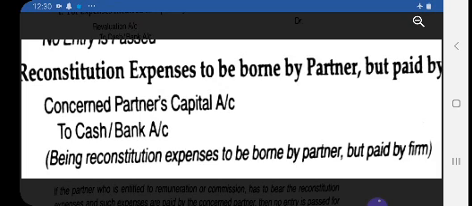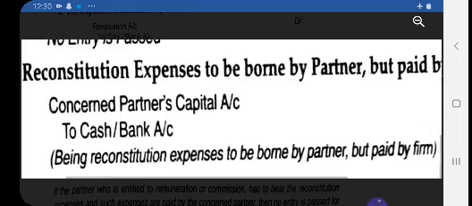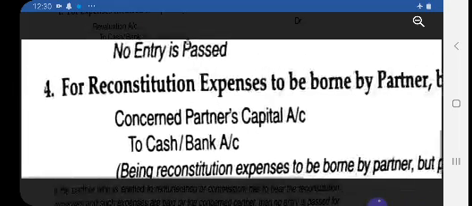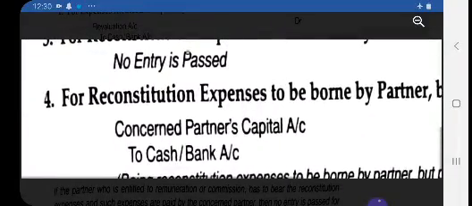So here the expenses on behalf of the partner are paid by the firm, so this will be charged to the partner, that is why the partner's account is debited and cash account is credited. Many times students get confused in this entry about why the revaluation account is not involved.